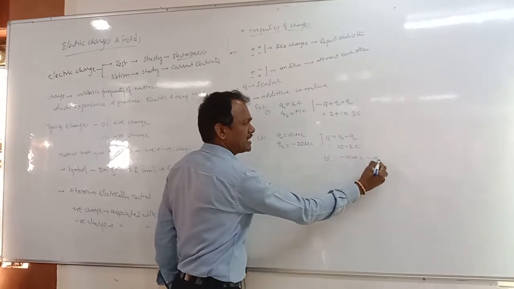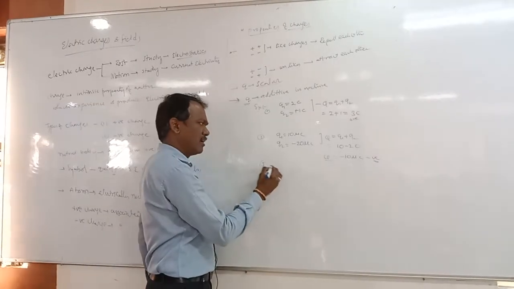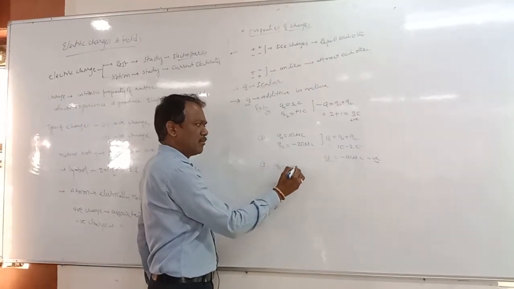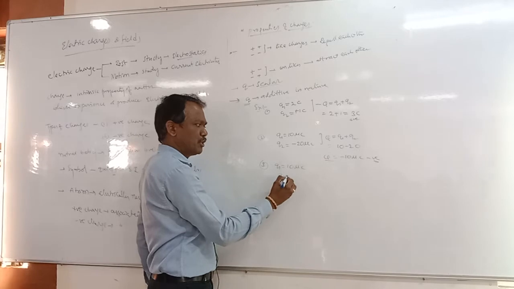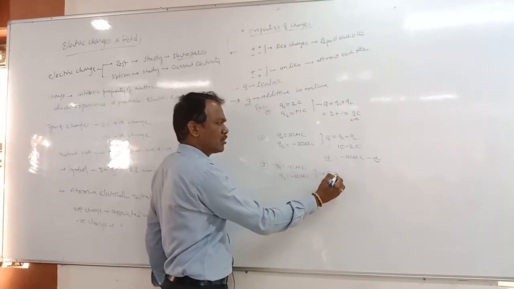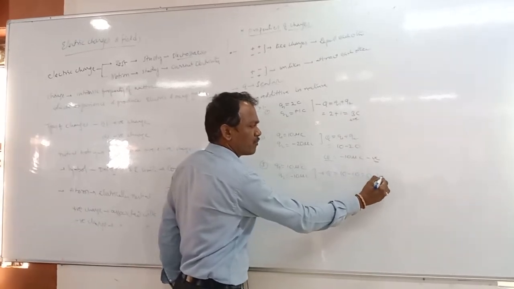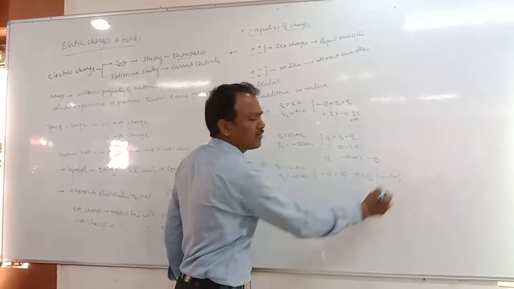So here it is negative and there it is a positive charge. And again, q1 is 10 microcoulombs of charge and q2 is minus 10 microcoulombs of charge. Then the total charge is 10 minus 10, that will be 0, that is neutral, we can say that.